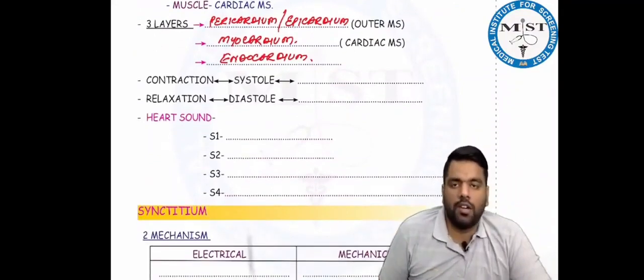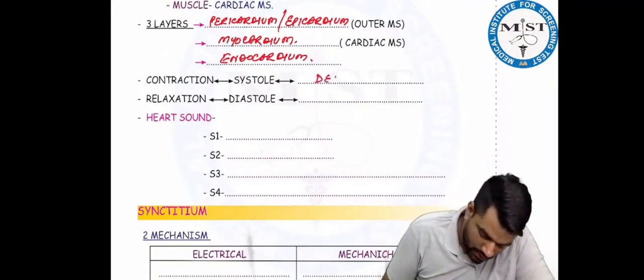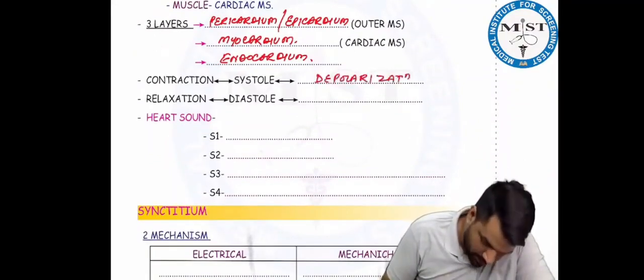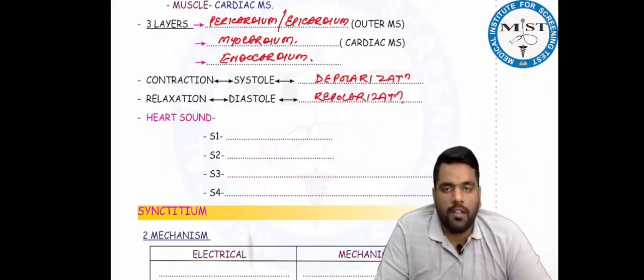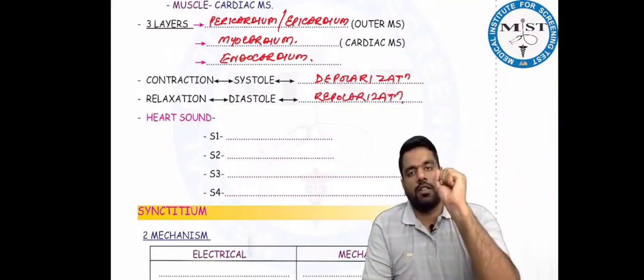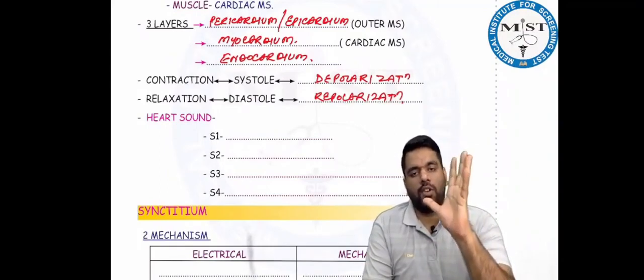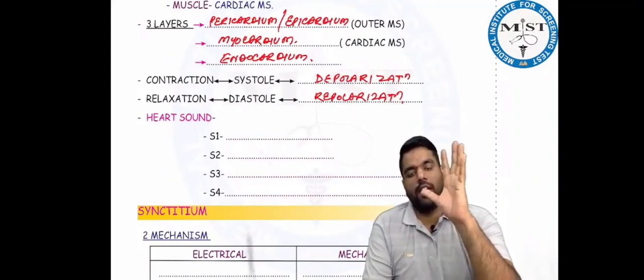Talking about contraction: systole, and relaxation: diastole. Contraction, systole, is depolarization, and relaxation, diastole, is repolarization. Right, beta? We already talked about this. Contraction is also called systole or depolarization. Relaxation is diastole or repolarization.